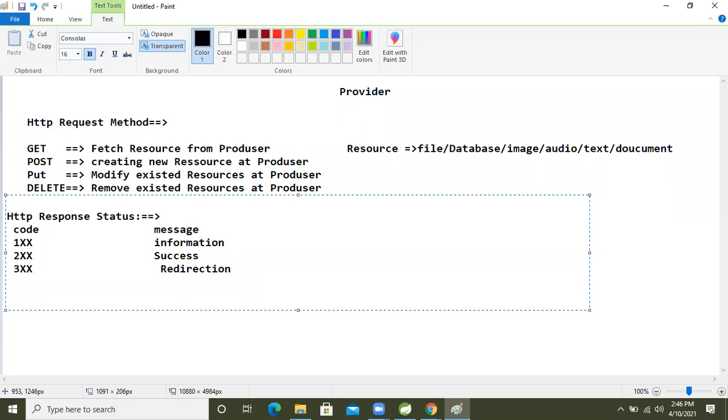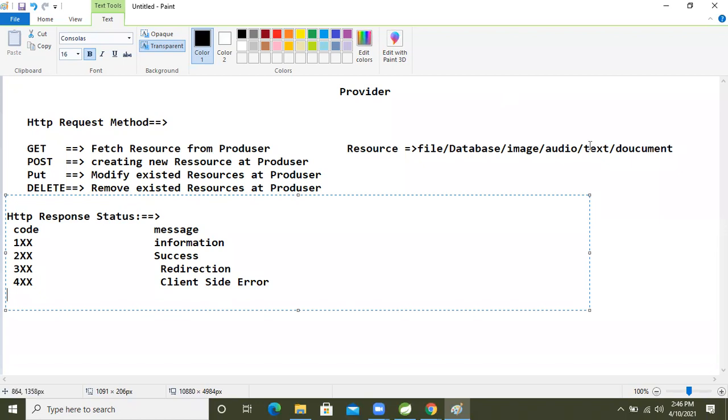After that, 400, 4xx. Everyone knows that, right? 4xx means client side problem, client side error. By seeing this error we understand that some problem is there.